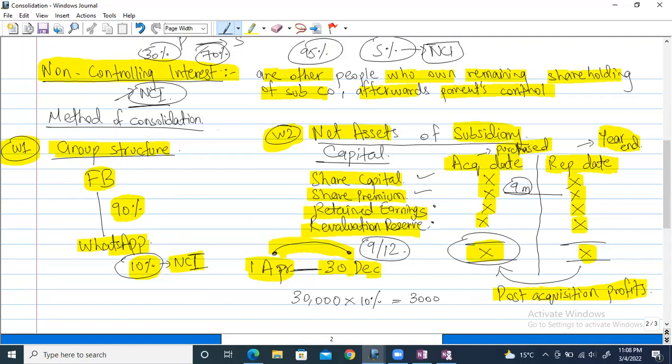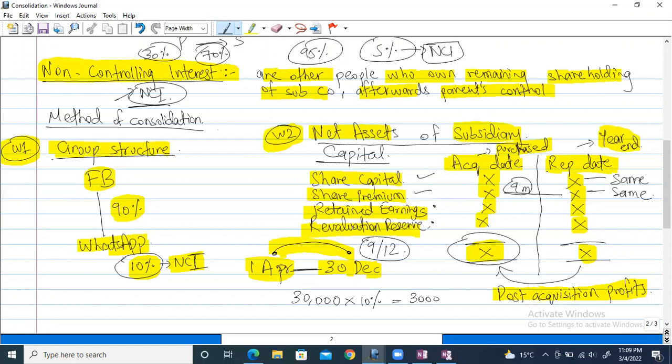Now always remember one thing I'm also explaining, this is just a top up over here. Share capital and share premium, these two amounts remain the same. I don't think this is written in the book. You'll have to understand it from the questions, but I'm telling you here that share capital and share premium will be the same. Let me give you a logical reason for this. Everything has a logic. It's simple common sense.